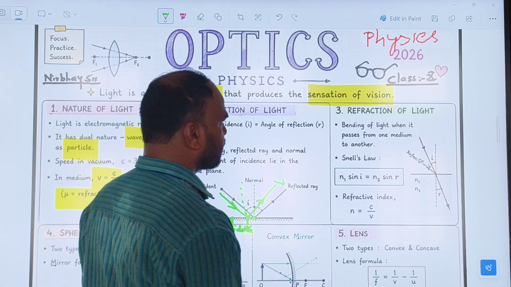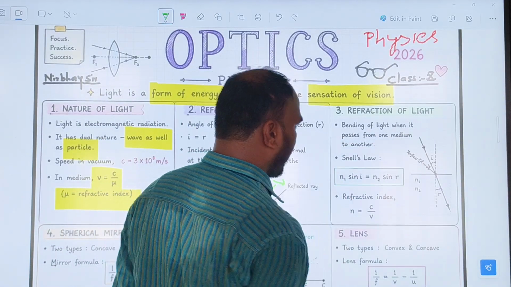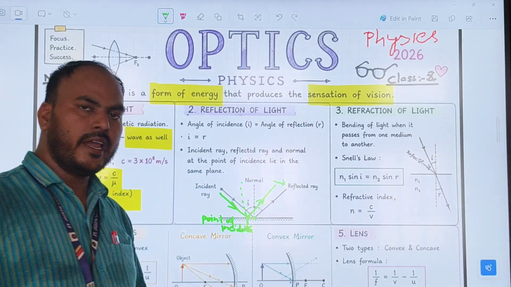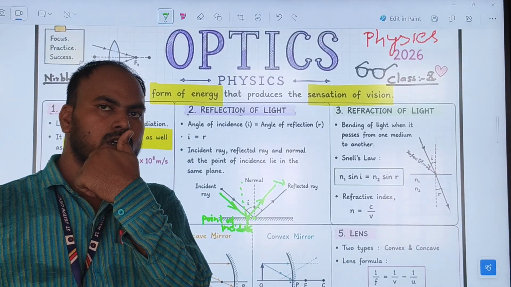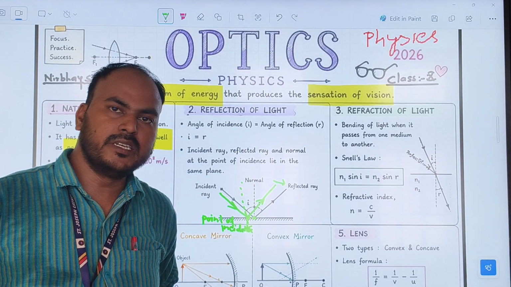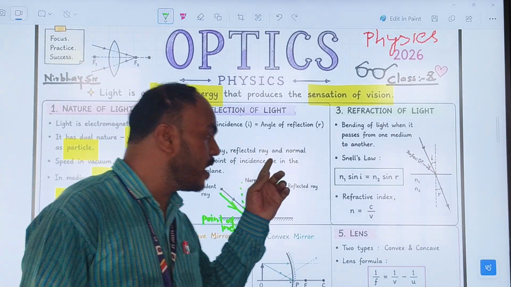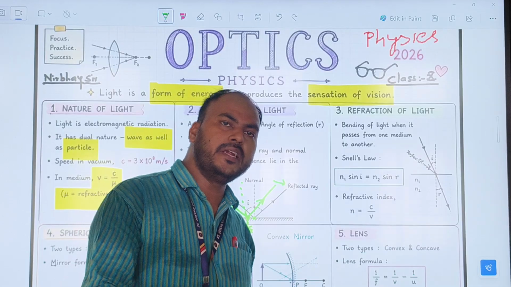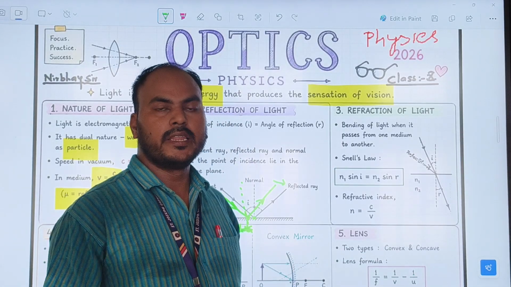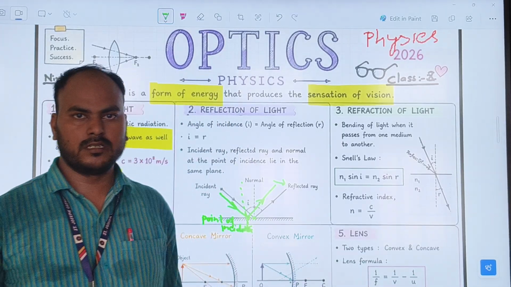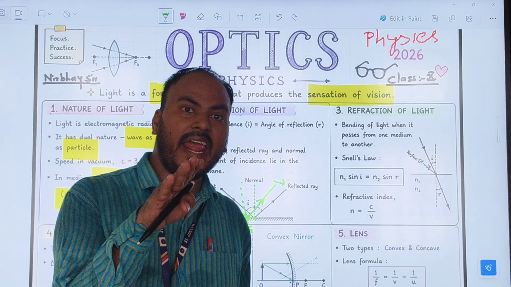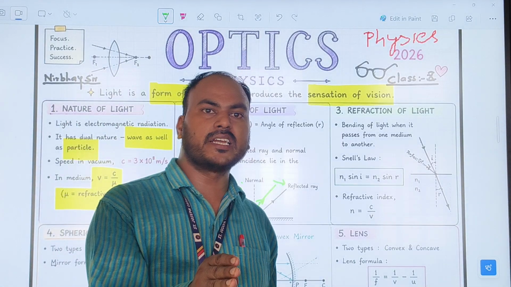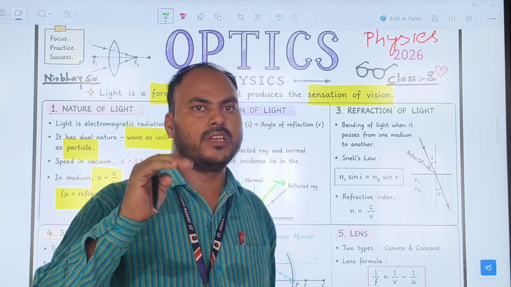Now the third one, refraction of light. Already I taught you light does not require a medium, but when a light ray passes from one medium to another medium, then it will bend. The speed of the light ray will decrease as well as increase.